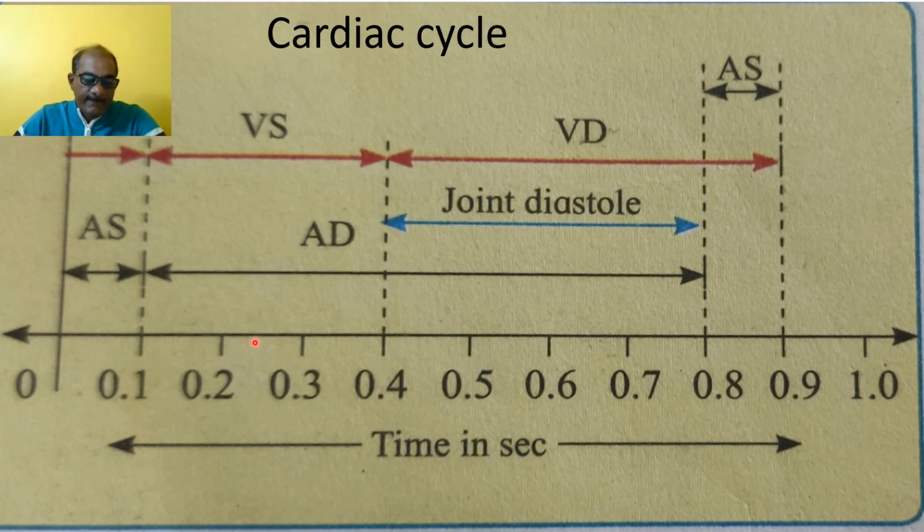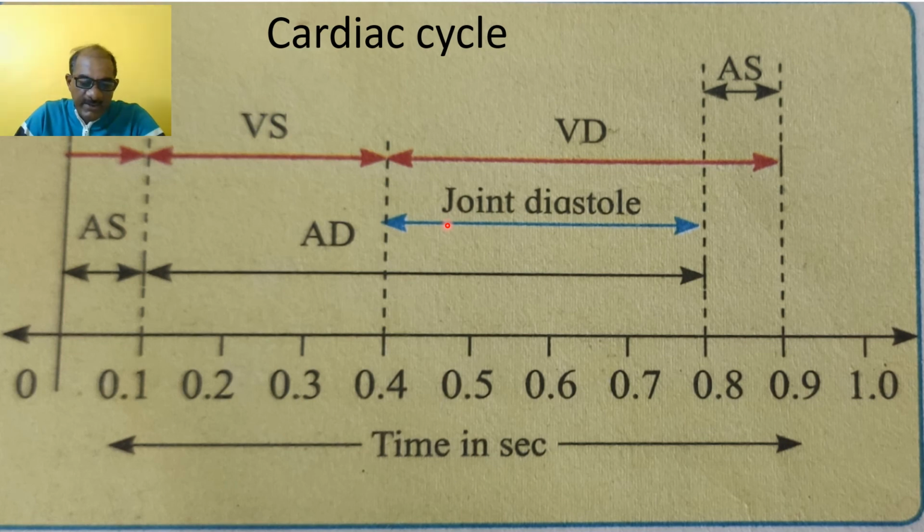Then the next one is the joint diastole. So this is a joint diastole where atria and ventricles are relaxed at a time. That duration is 0.4 seconds. 0.5, 0.6, 0.7, 0.8 means 0.4 seconds of joint diastole is occurring.